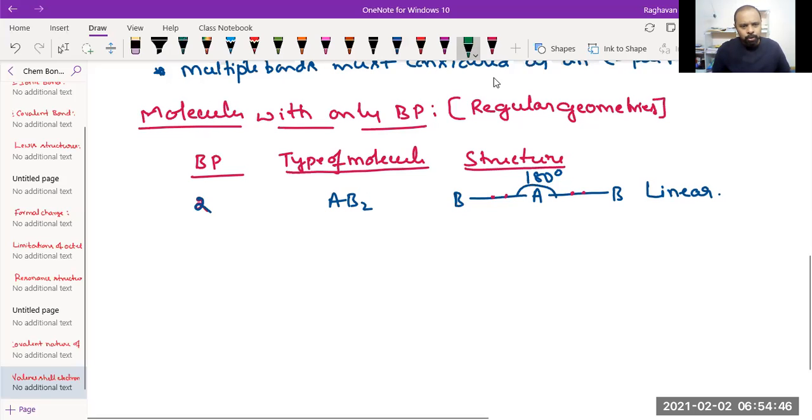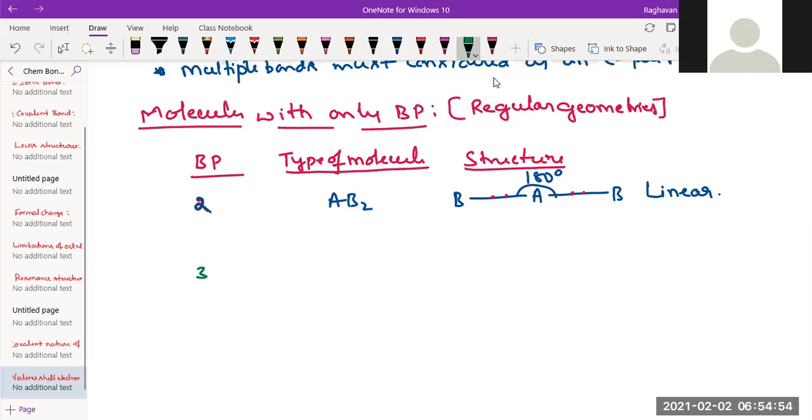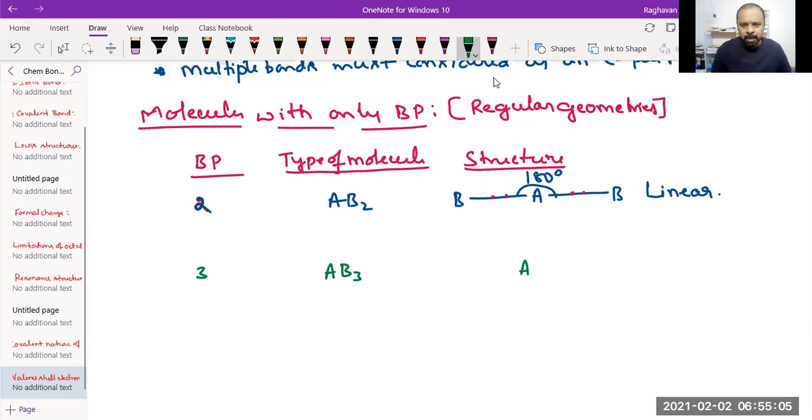So we'll take up further. If a molecule has three bond pairs, what would be the formula of the molecule? AB3. Correct. A will be there at the center and three surrounding atoms, AB3. Now A is there at the center. Three bonds will be arranged in such a way that they will have minimum repulsion and maximum stability. Three bonds have to be separated with maximum distance, meaning they have to occupy positions like this. Now A is attached to three surrounding B atoms.